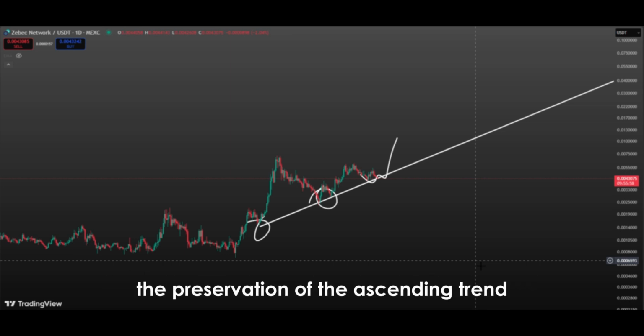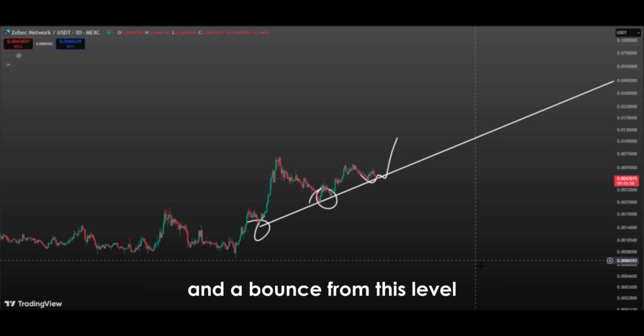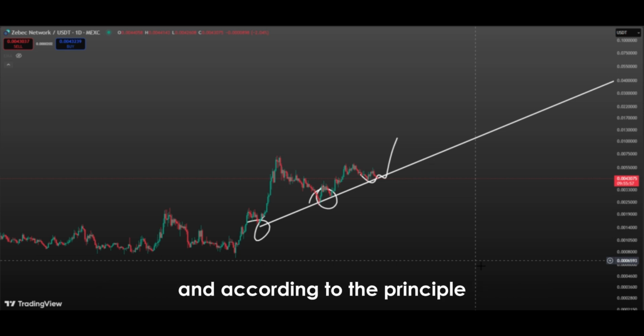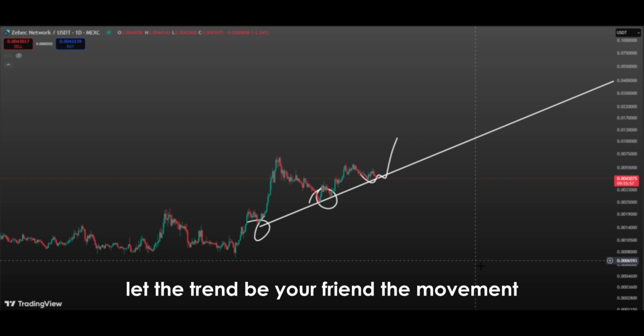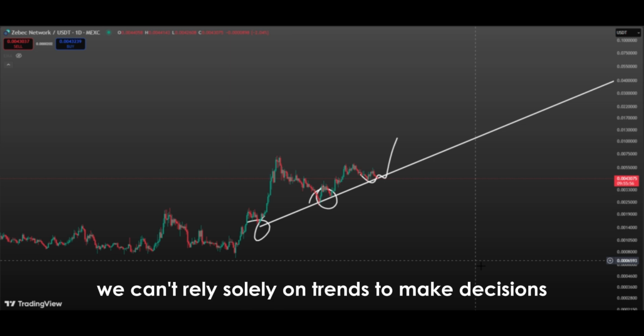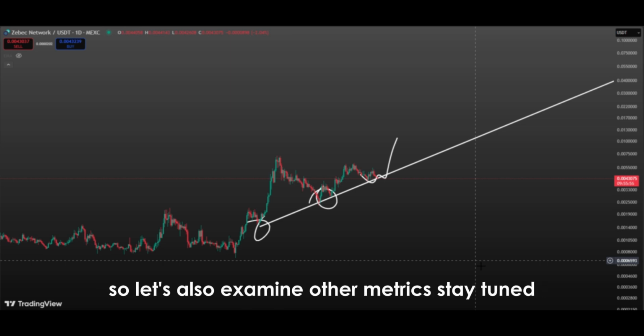The preservation of the ascending trend shows that buyers control the market, and a bounce from this level makes a strong rally highly likely. Therefore, the current price situation is promising, and according to the principle, let the trend be your friend, the movement coming from this area is of great importance. However, we can't rely solely on trends to make decisions, so let's also examine other metrics.